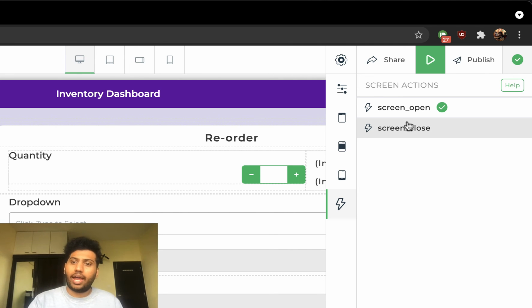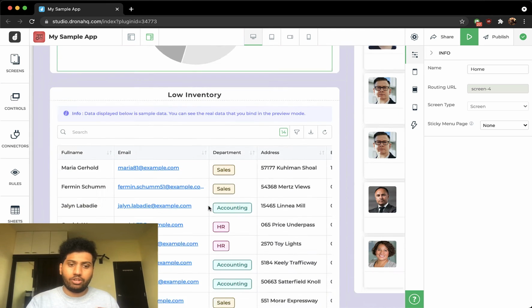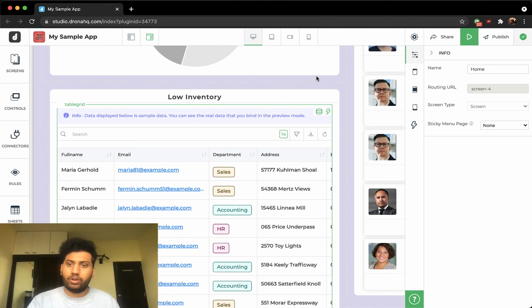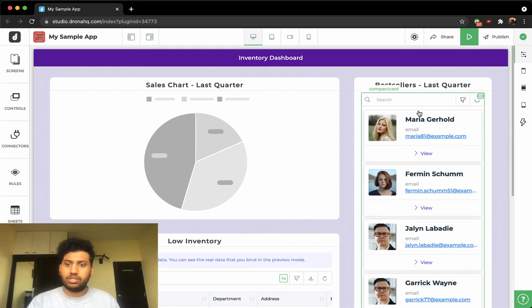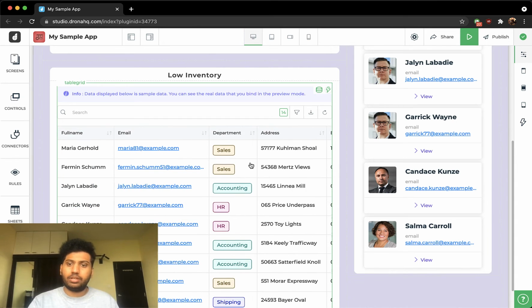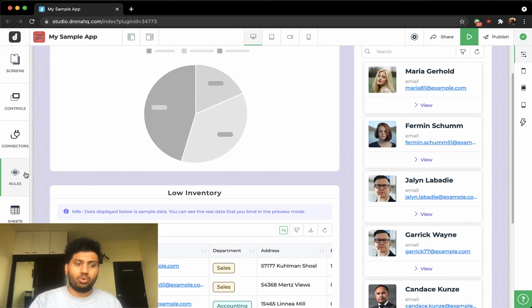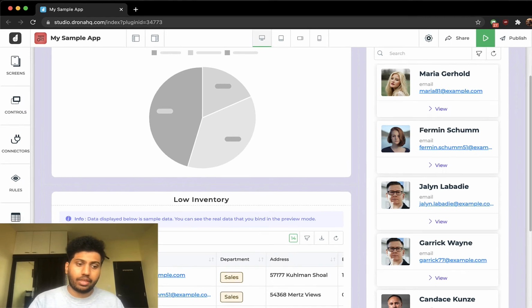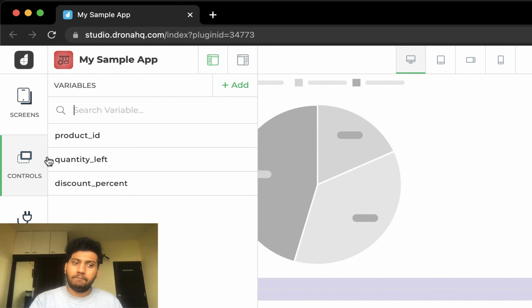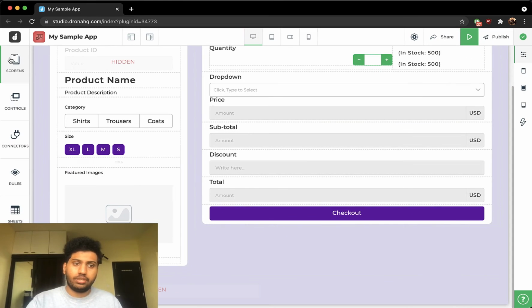For the screen open, I'm coming to the product view screen from the home screen. Whenever a user clicks on a particular product, either in the low inventory table or the custom list I've created for the bestsellers, when he clicks this view button or when he clicks on a record on the table grid, it moves to the product view screen to display that individual product. Whenever he clicks on it, I am storing the product ID in a variable called the product ID.